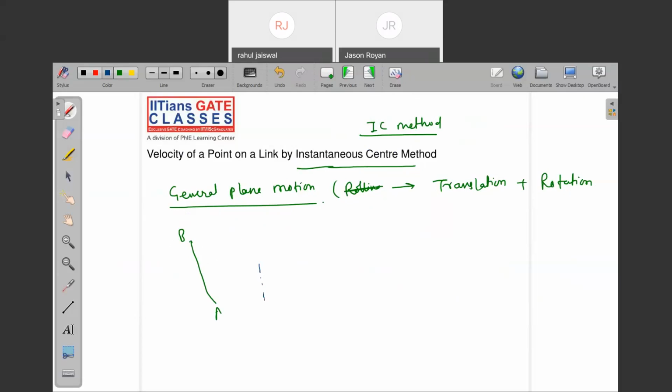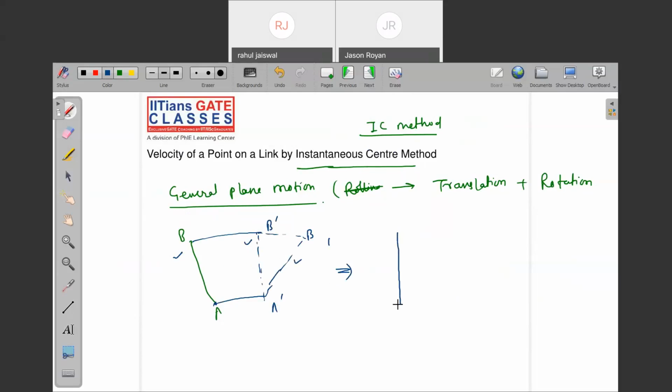This is the position of the rod, A dash, B dash. The point A is translated, the point B is also translated. Now see, try to observe what I am drawing. And further the rod is in this position, B1. So this is the initial position, this is the second position, this is the final position.